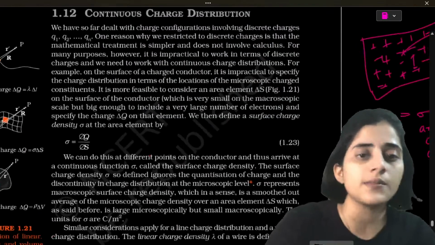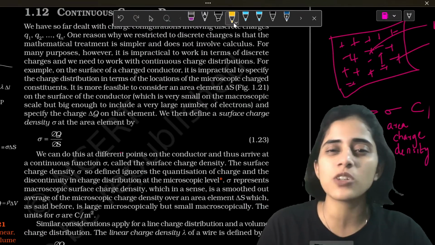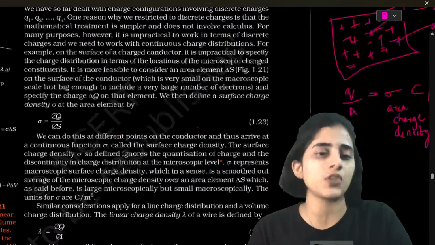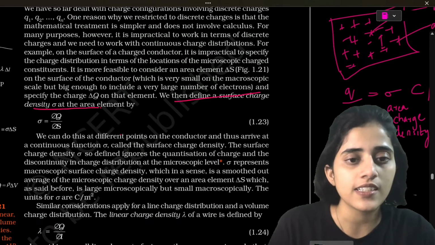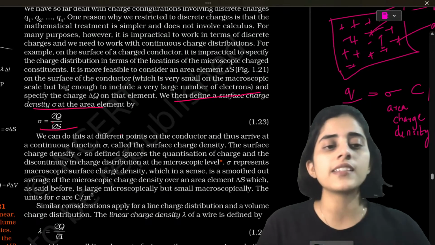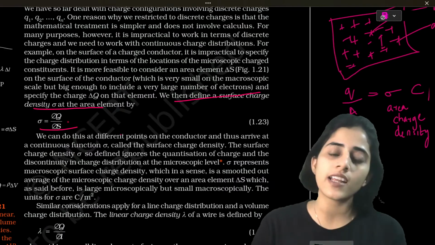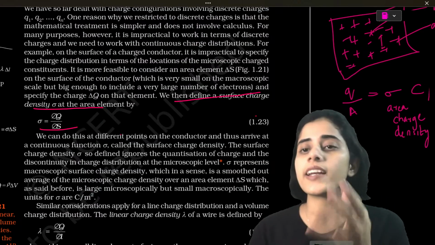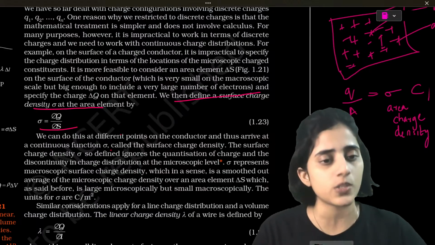Now here you can see, it's put in a little more complex form. So I've made it very easy for you. See, what is surface charge density? It is sigma is equal to del q by del s. So here, instead of that, I have just taken it as q by a. Okay, so you can take it as capital letter Q everywhere, because in the NCERT it's capital letter Q. You can do that as well.